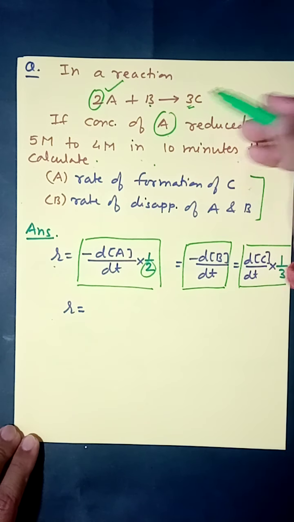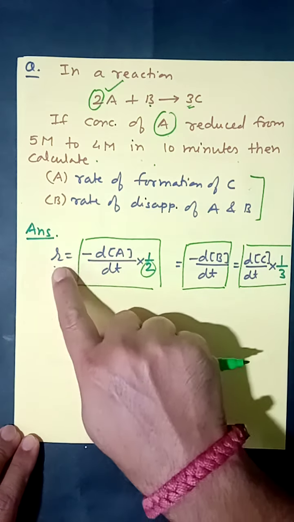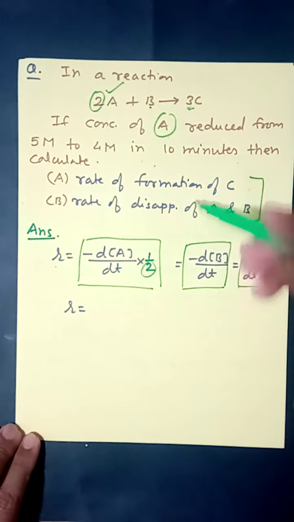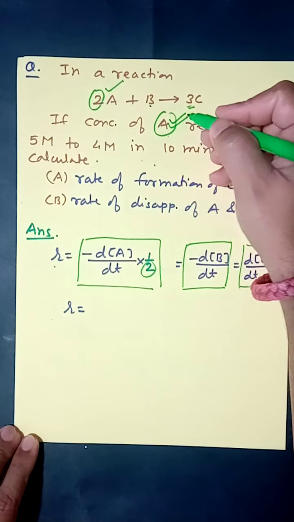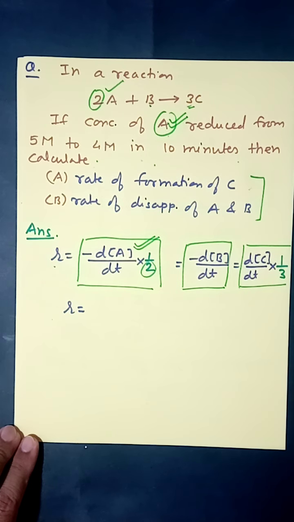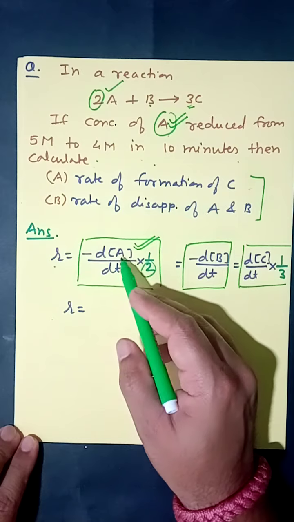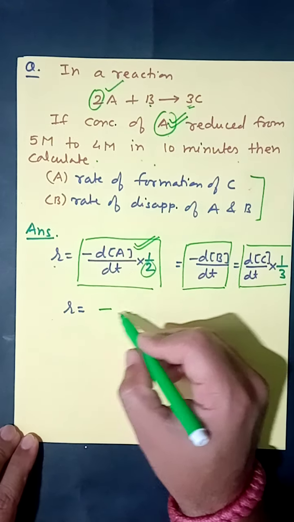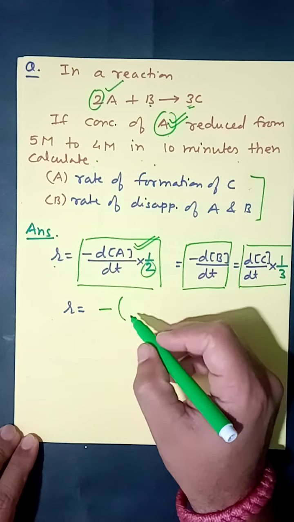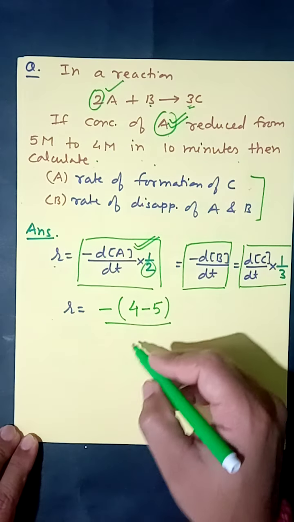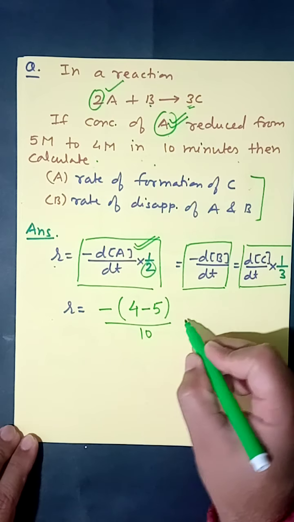Here I divided this by number 3. So you can calculate rate of reaction with the first, second and third, all three formulas, but in this question, because you are given concentration of A, use this formula to get rate of reaction. As per this formula, it is minus change in concentration, final concentration minus initial concentration, divided by change in time, which is 10 minutes.